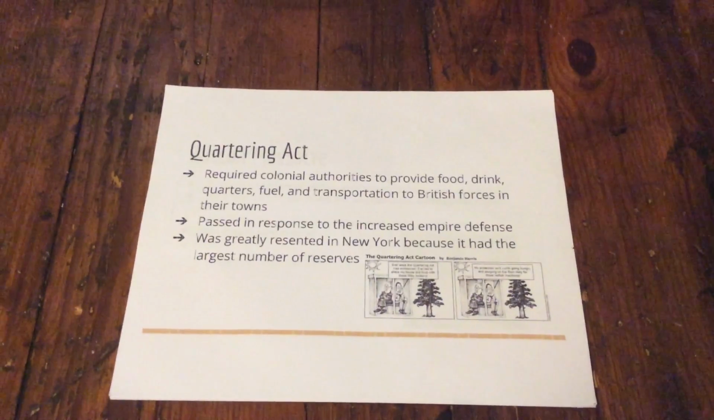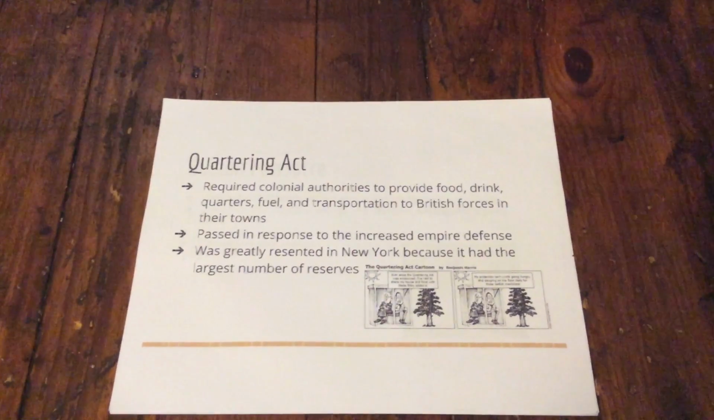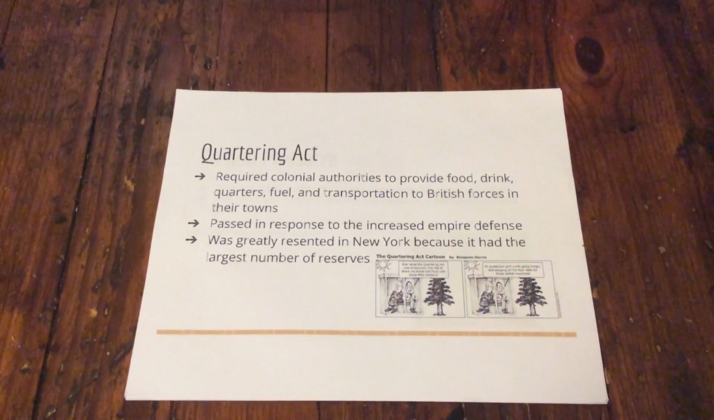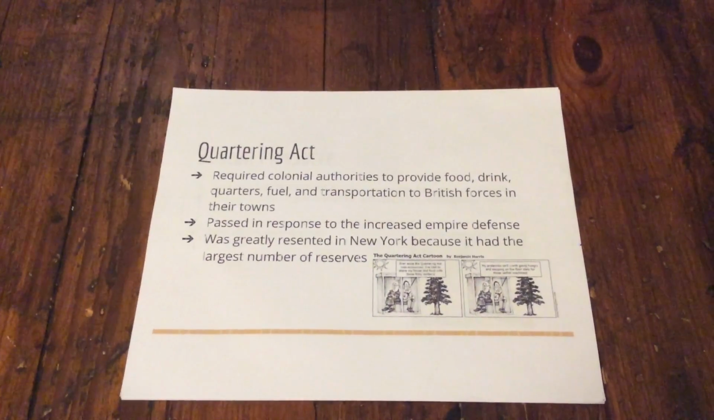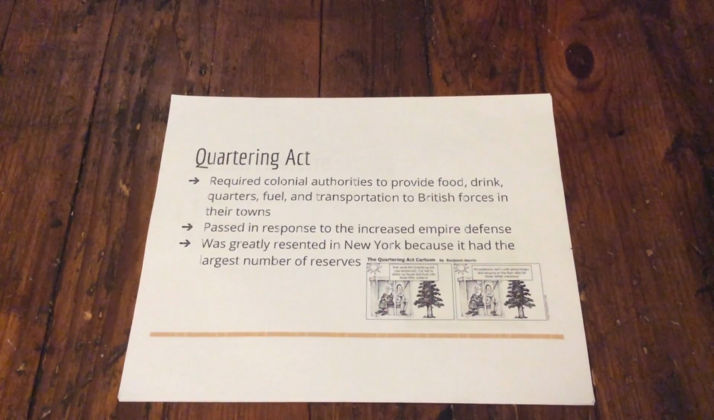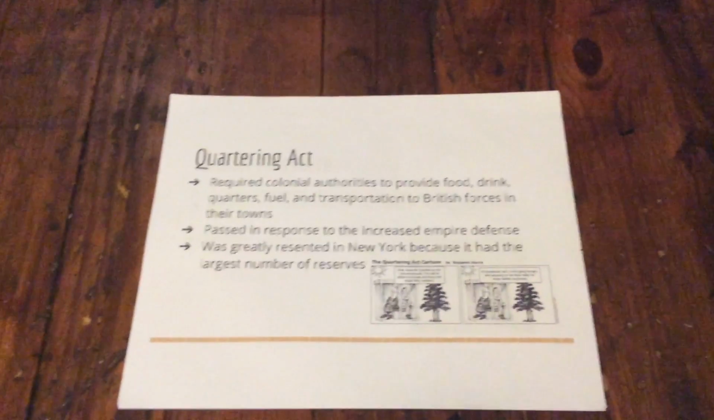The Quartering Act required colonial authorities to provide food, drink, quarters, fuel, and transportation to British forces in their towns. It was passed in response to the increased Empire defense, and was greatly resented in New York because it had the largest number of reserves.